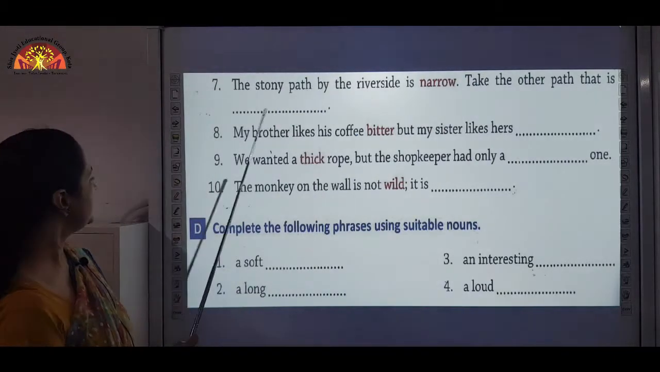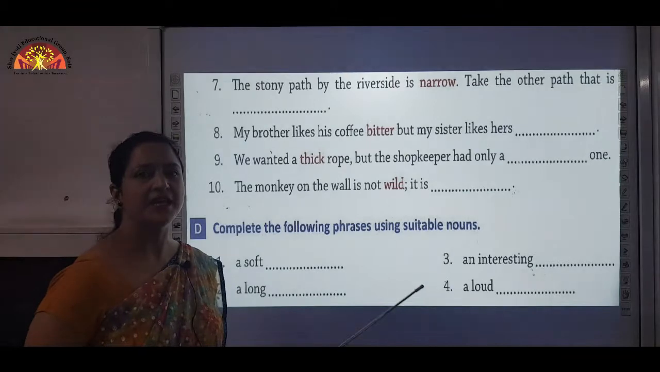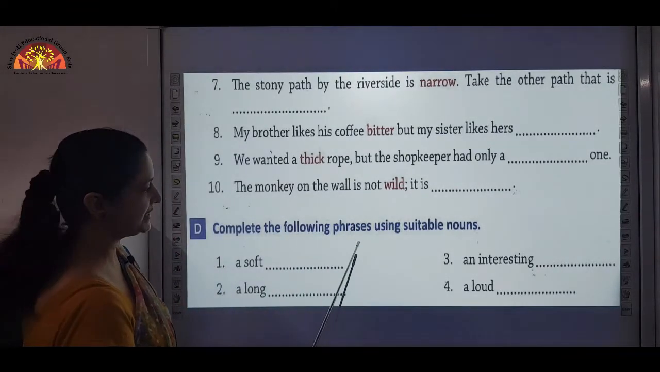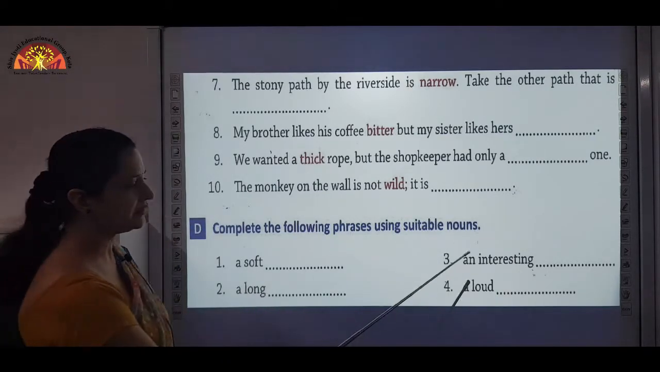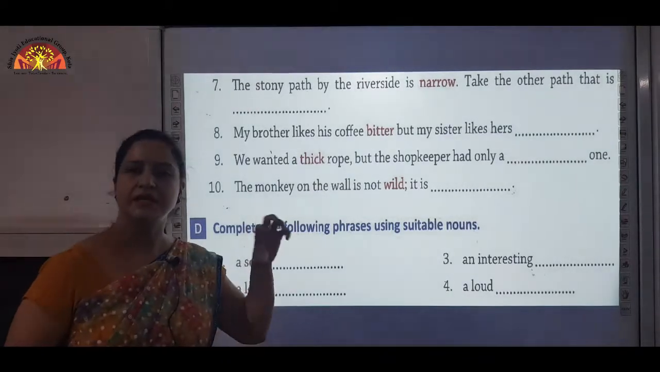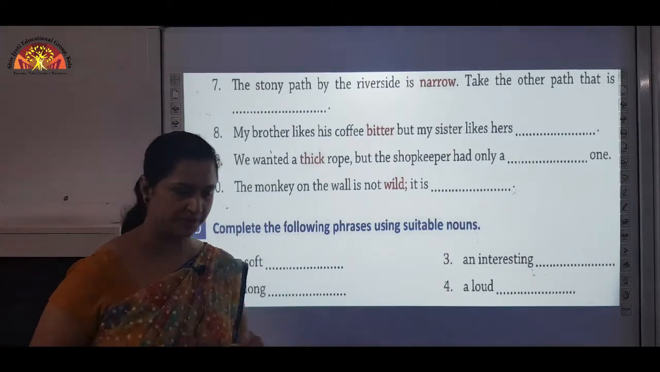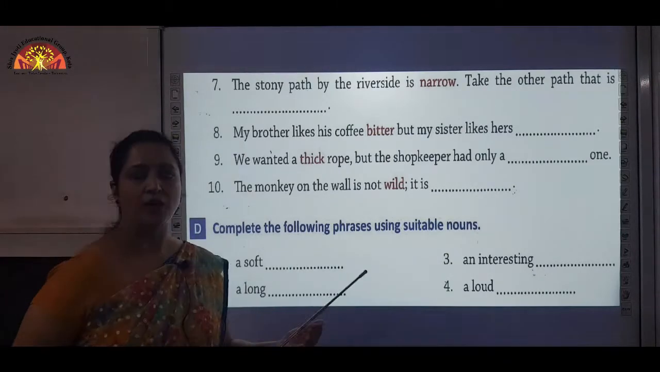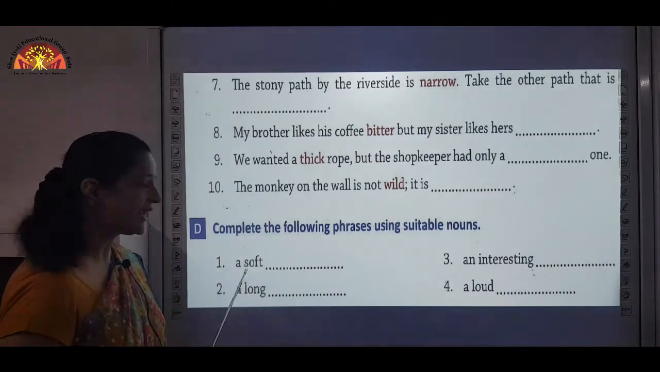Now, moving to exercise D, that is on page number 47. Now, it is a little bit different. Now, complete the following phrases using suitable nouns. Here, adjectives are given. Okay, you have to complete these phrases by adding suitable nouns. Okay, now first is a soft dash. Now, what can you write? You have to write a noun here because soft is an adjective.